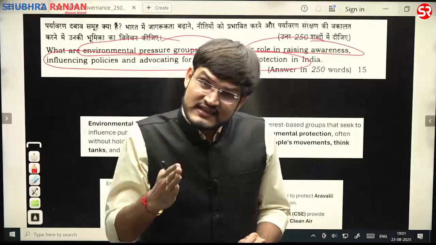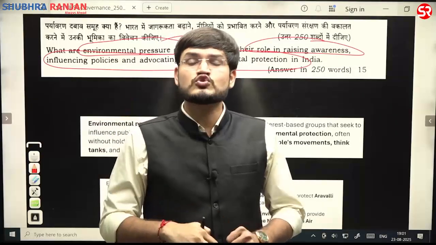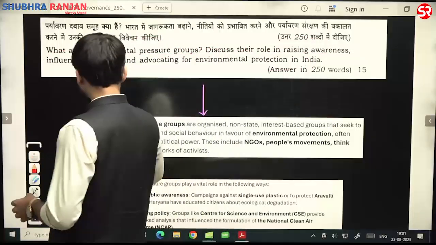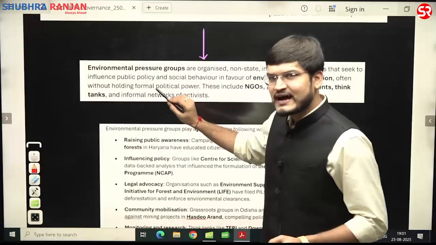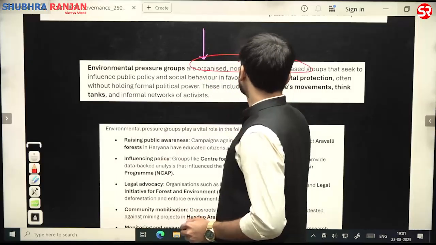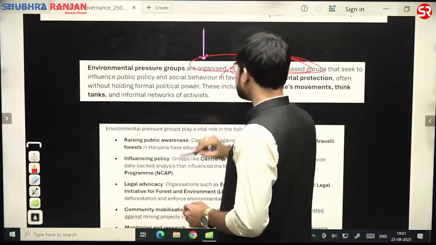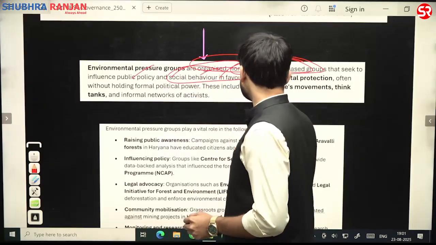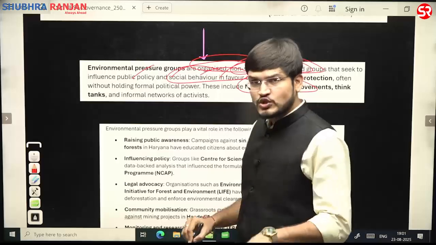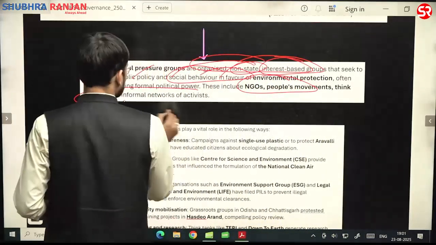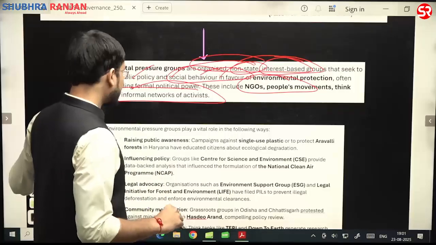We have also discussed environmental NGOs, so you can easily tackle this question. You will start with environmental NGOs as multiple non-state interest-based groups influencing public policy and social behavior, including NGOs, people's movements, think tanks, and informal networks of activists as well.